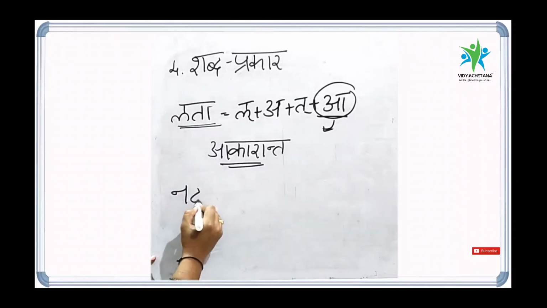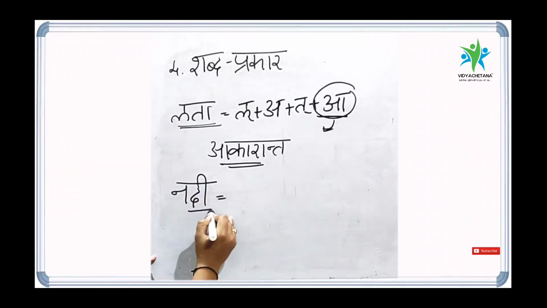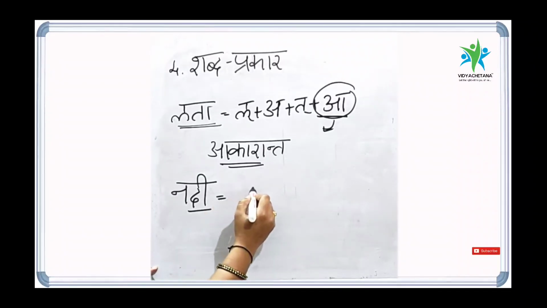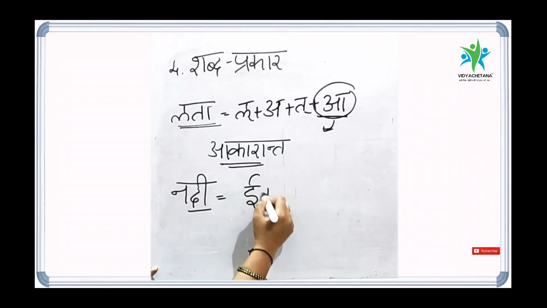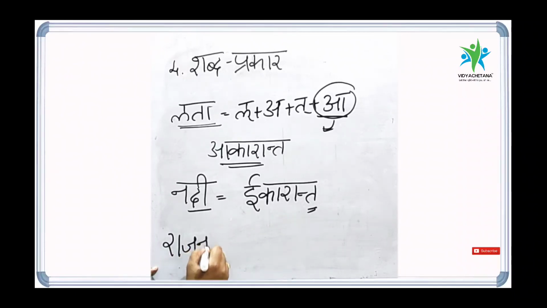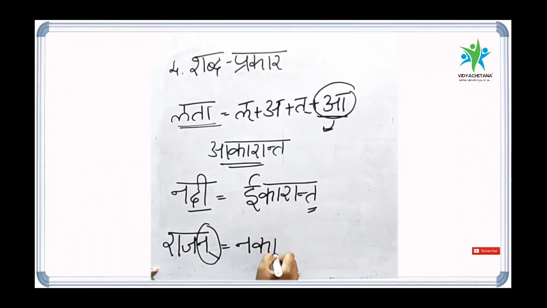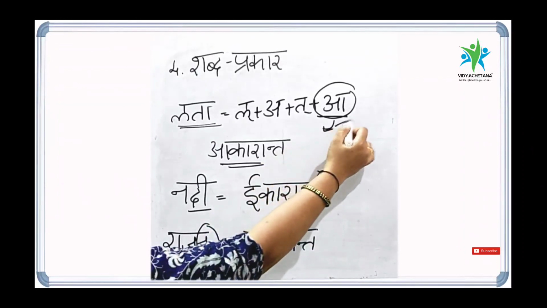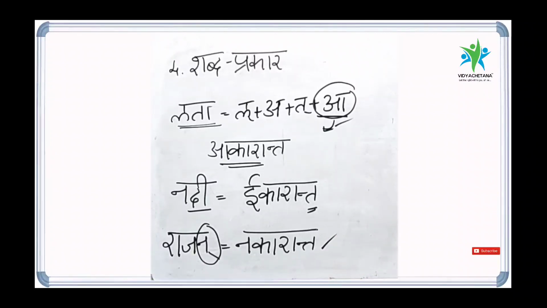In the same way, there is a word called Nadi. What is the ending letter of Nadi? That is I. So this Nadi Shabda belongs to the Ikaranta Shabdas group. There is a word called Rajan. The ending letter of this word is Na Halant. So this is a Nakaranta Shabda. So Shabda Prakar can be Swara ending letters or Vyanjana ending letters. This is the concept called Shabda Prakar in Sanskrit.